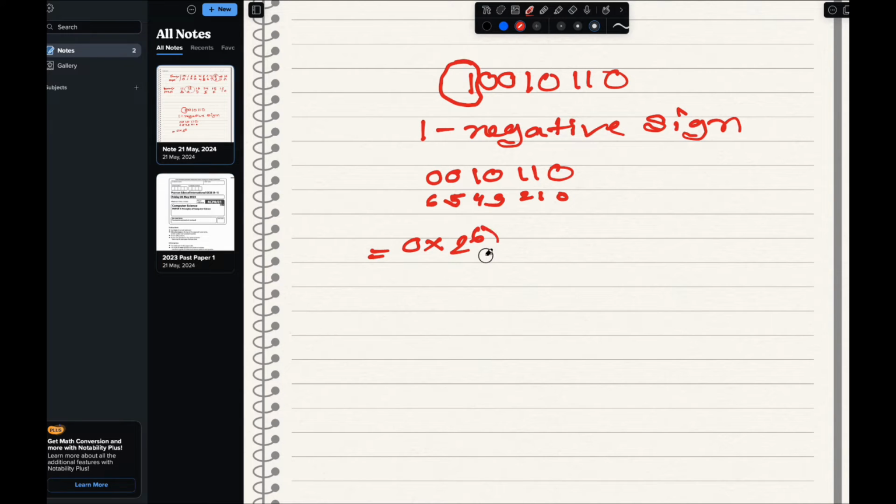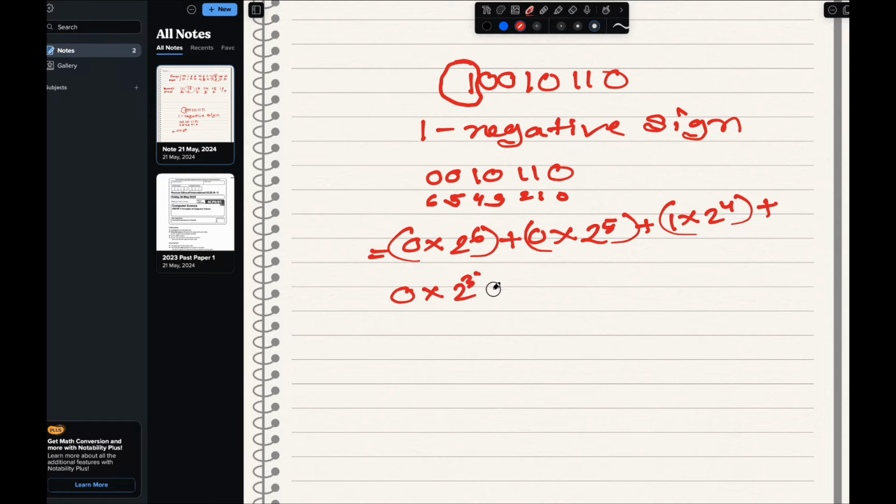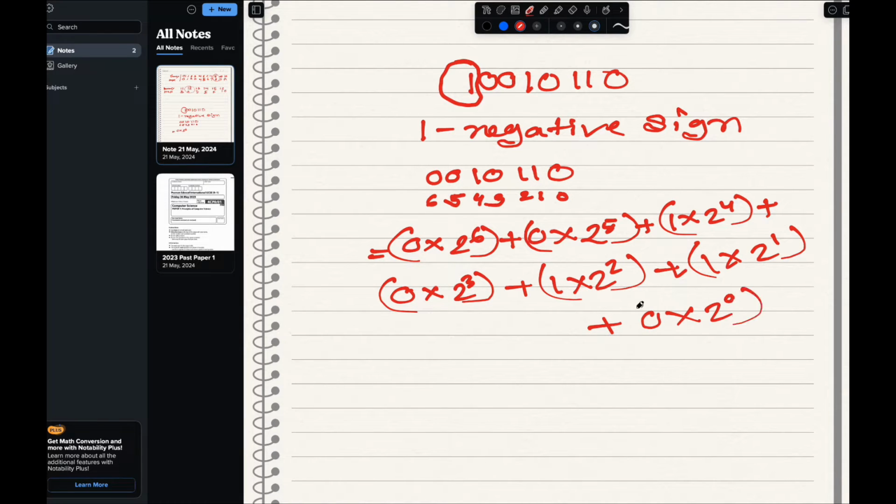Okay, then just close your bracket, plus 0 into 2 to the power 5, plus 1 into 2 to the power 4, plus again 0 into 2 to the power 3, plus 1 into 2 to the power 2, plus 1 into 2 to the power 1, plus 0 into 2 to the power 0, right? Then whatever we multiply with 0, the answer will be 0.